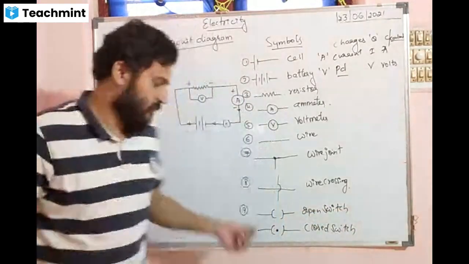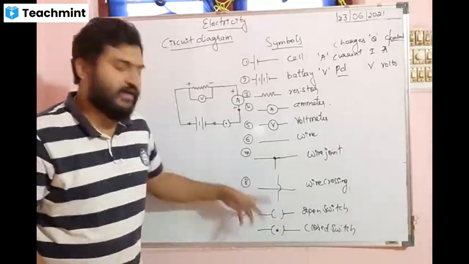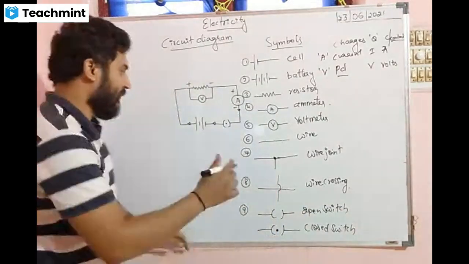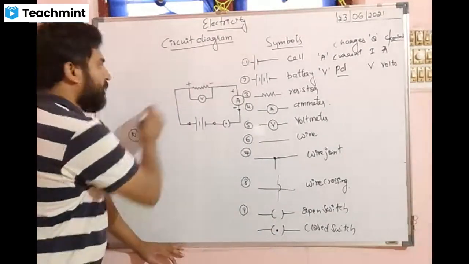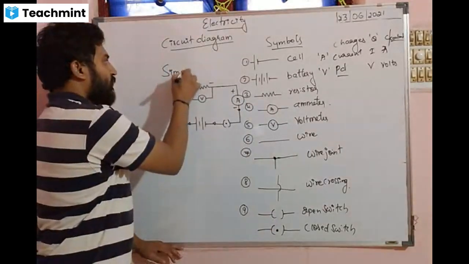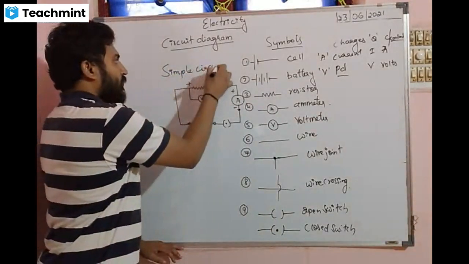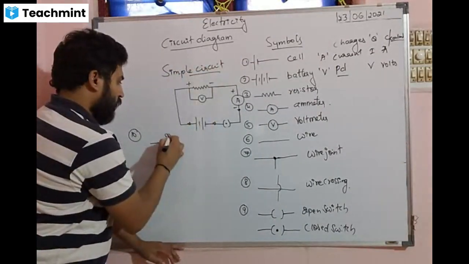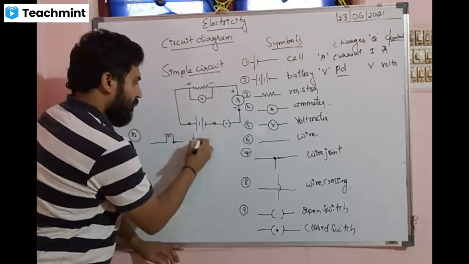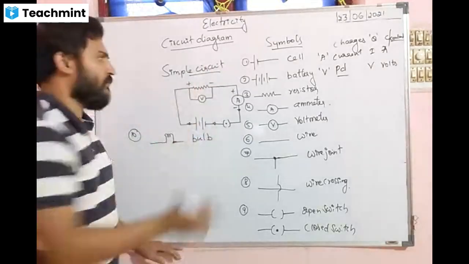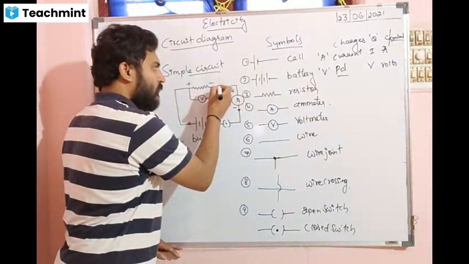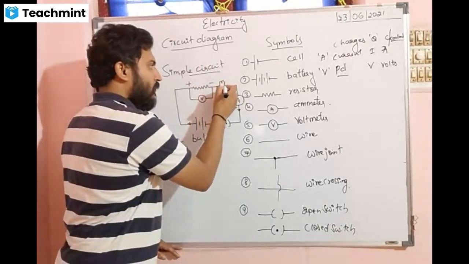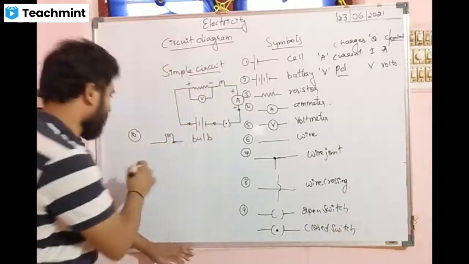The on off buttons. This is just like on. This is like off. Next, what are the others? This is an electric bulb. It will represent a bulb. If you are connecting any bulb, you can connect a bulb here also. See, if you connect here, it is a bulb connected. Next.